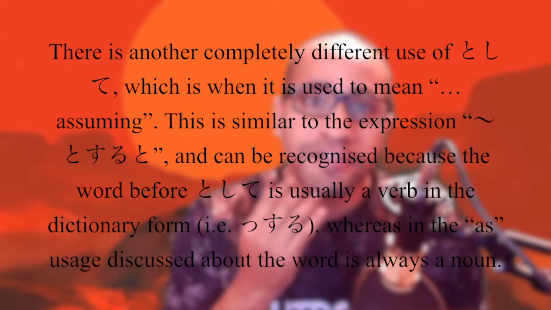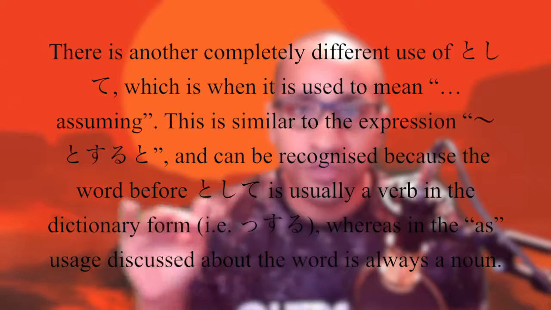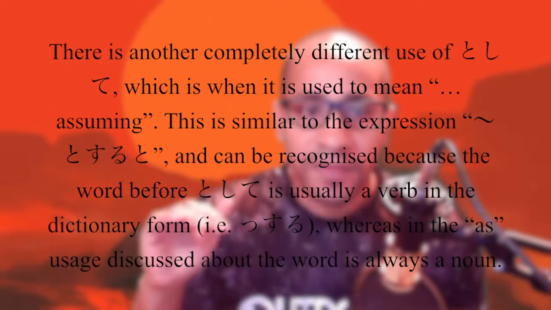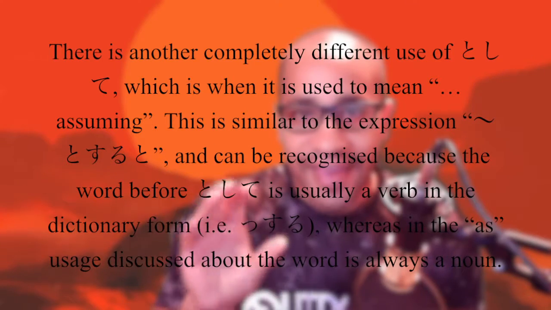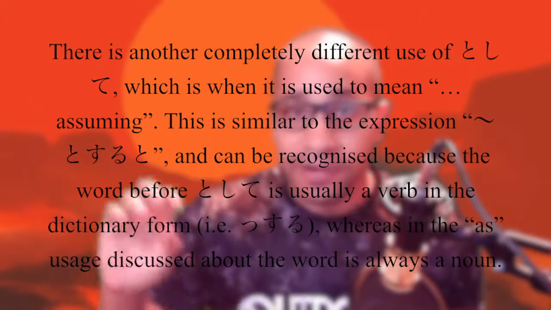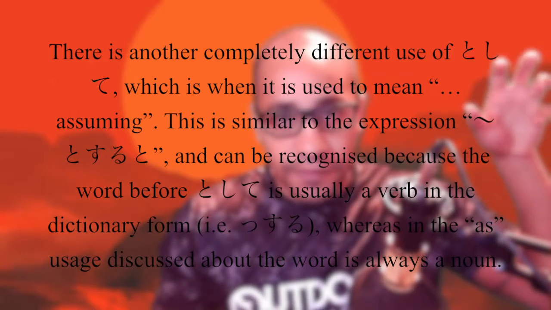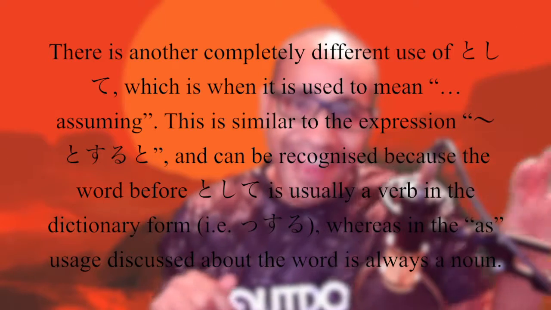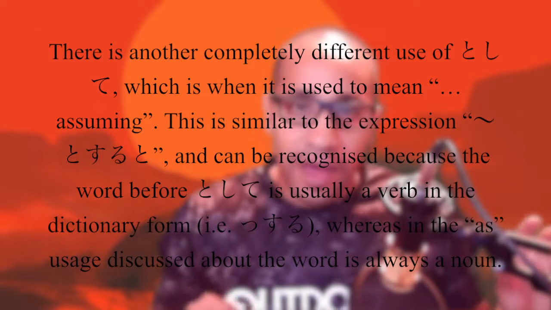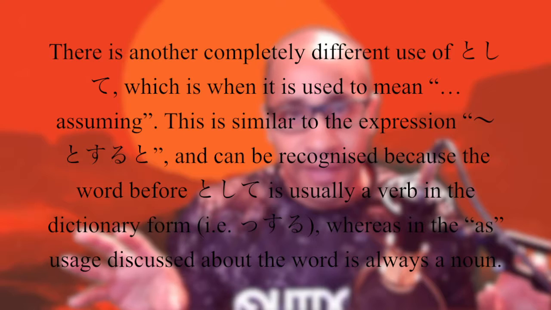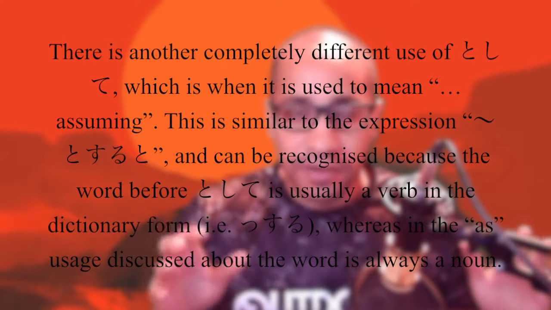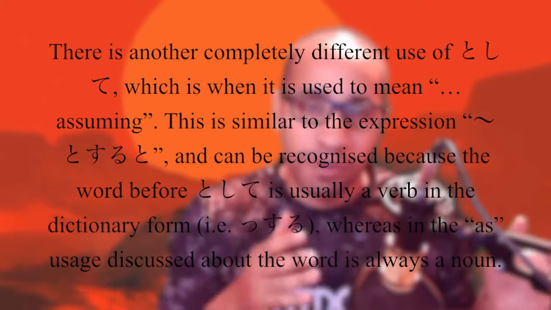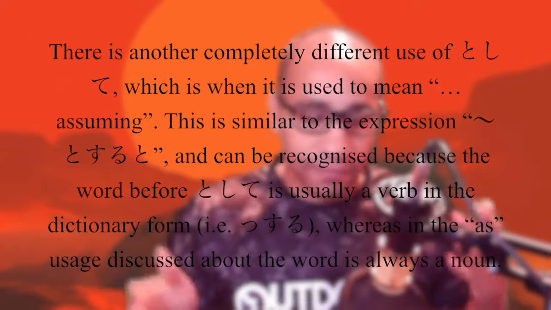This is also very similar to tosuru. Tosuru to, excuse me. The way you can recognize this pattern versus that pattern is that this pattern of the toshite wa mo comes with a noun before it. In the other grammar pattern of toshite, you're going to have a verb in its dictionary form prior to the toshite.